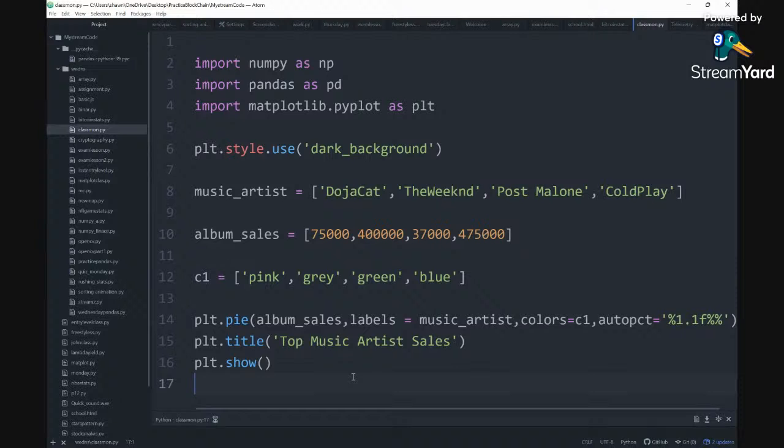All right, so let me show everyone this image of this particular graph. So let me share my screen.